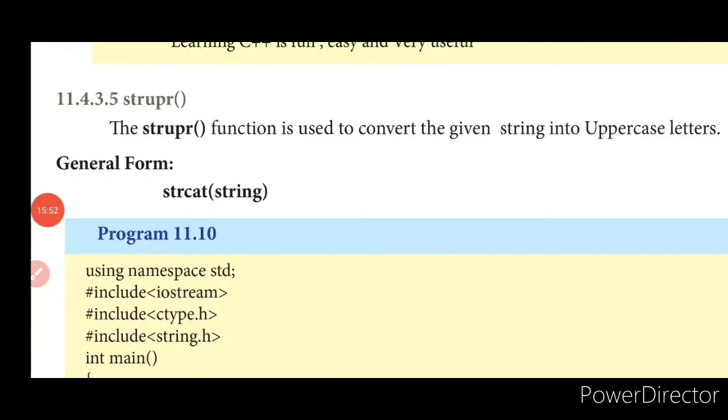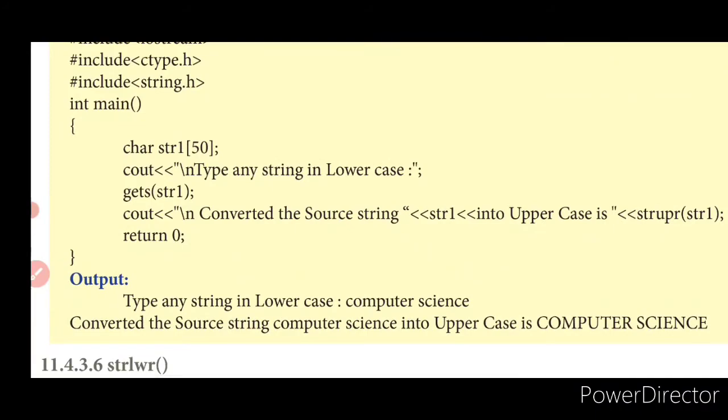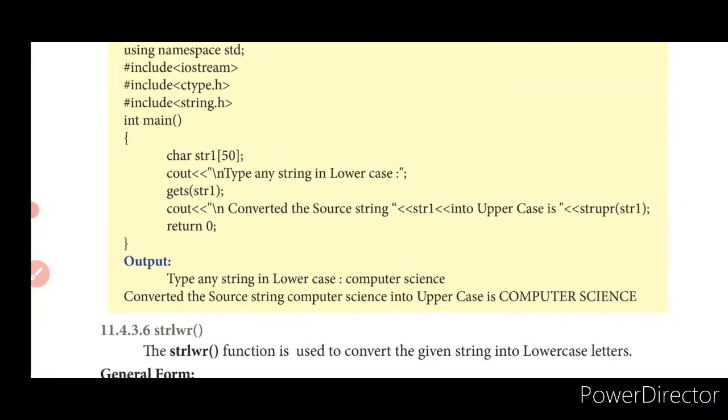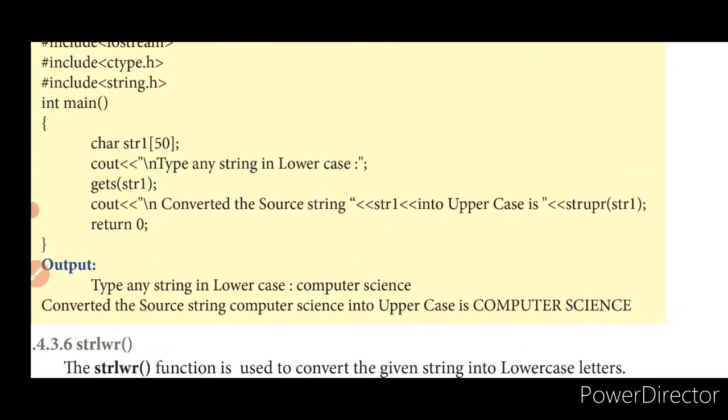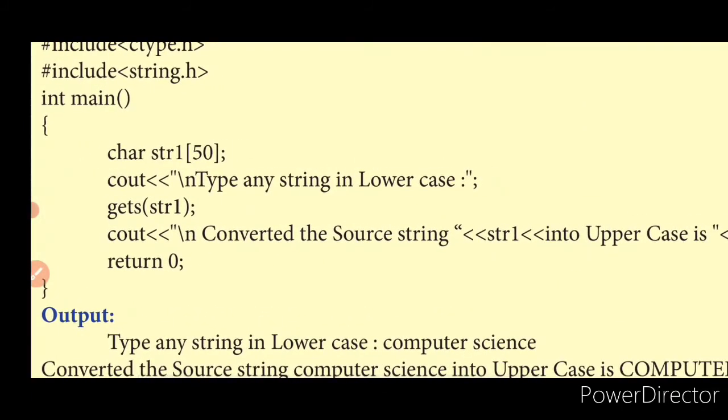strupr, string upper. It is used to convert the given string into upper case. What is upper case? Capital letters. So what happens now? Let us see the program as an example. Your execution always starts from main. Next you have a string str1 which can take 50 characters.